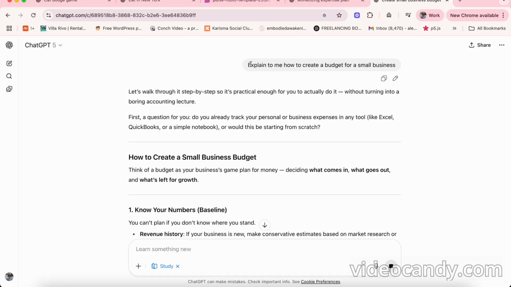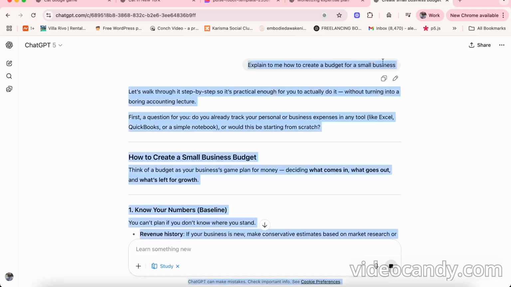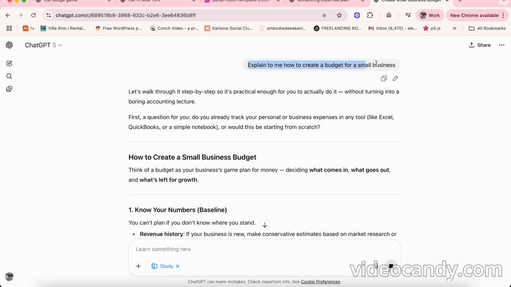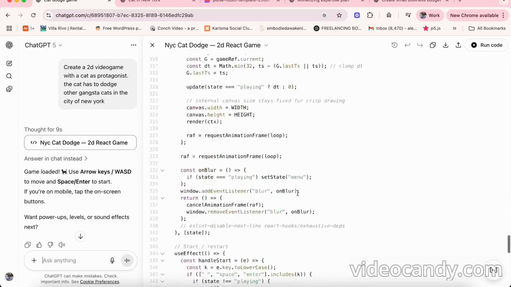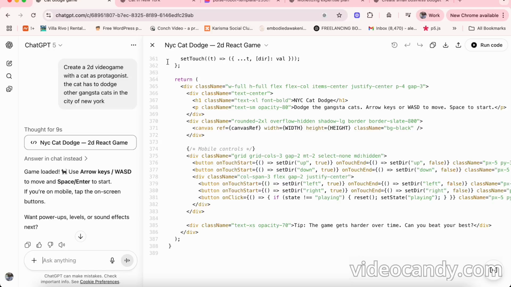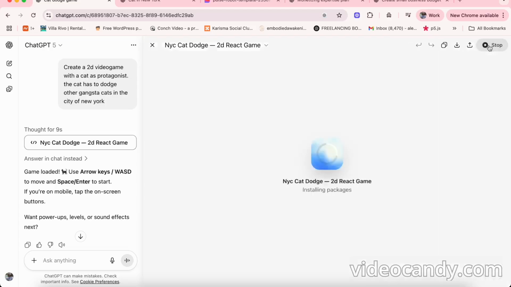Okay. So if I do the same thing without activating the study mode, I will get a different response. So here, we have finished generating the code. I'm sorry, yes, I'm gonna jump back and forth because I want to show you in just 10 minutes tops how many things we can do with this new version, okay? So if I click on run code here on the top right,